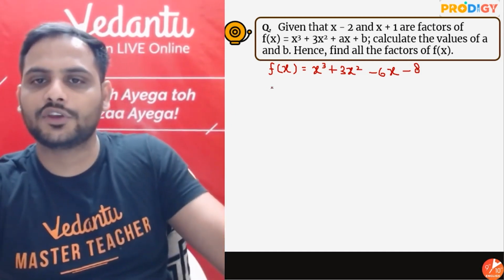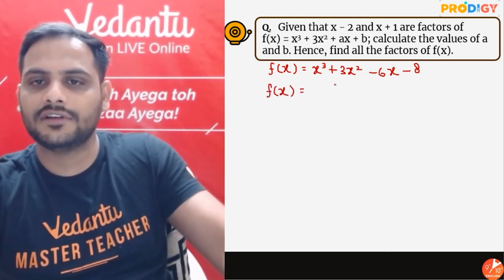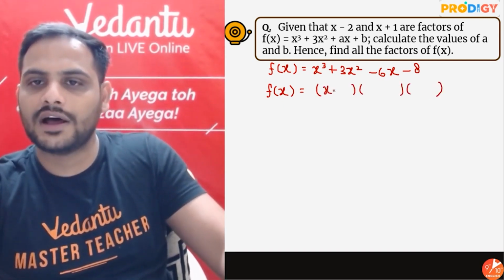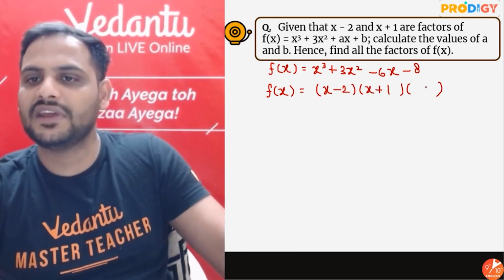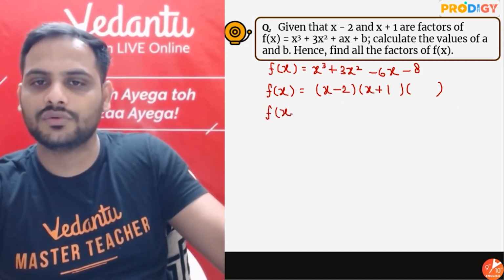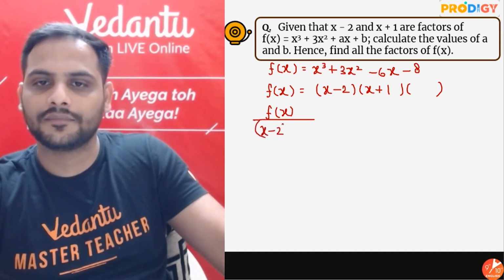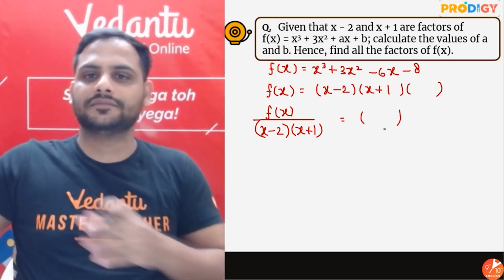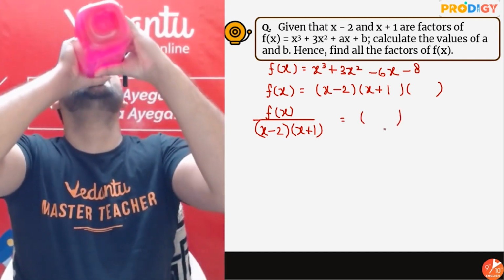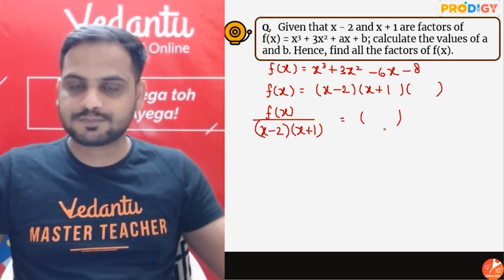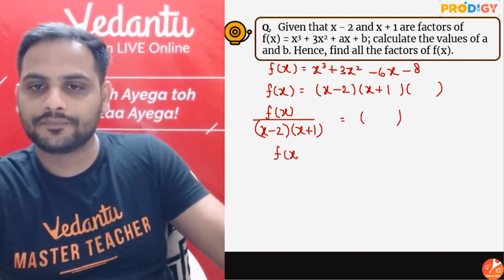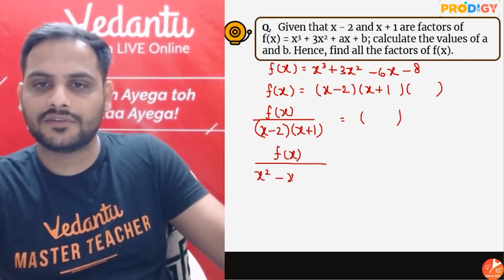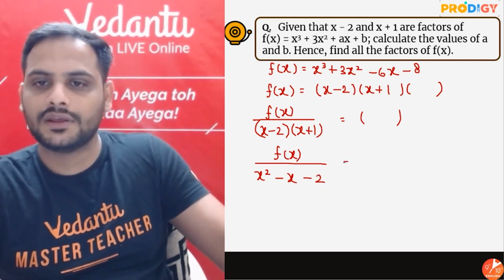Alright, beta, I know it is a cubic polynomial, so it will have 3 factors. Out of these 3 factors, I know 2 are x minus 2 and x plus 1. So the remaining one I can get by dividing. I will get my required third factor. If I multiply x minus 2 into x plus 1, it will be x square minus 2x plus x, which is minus x, minus 2, is equal to the third factor.